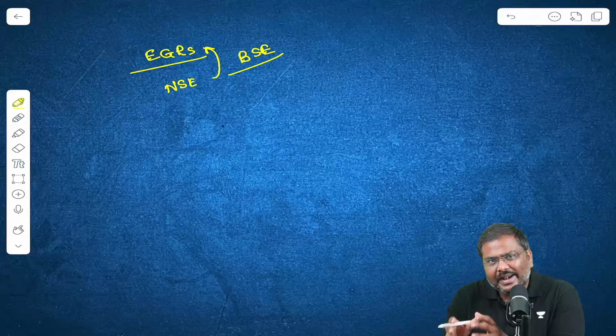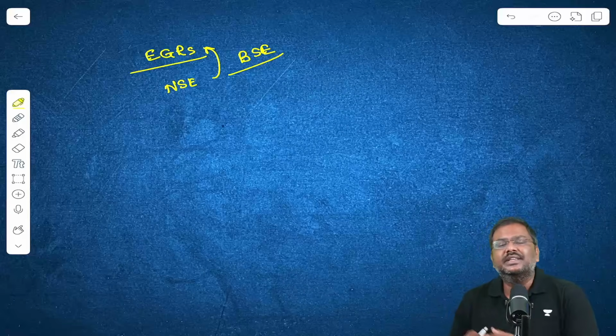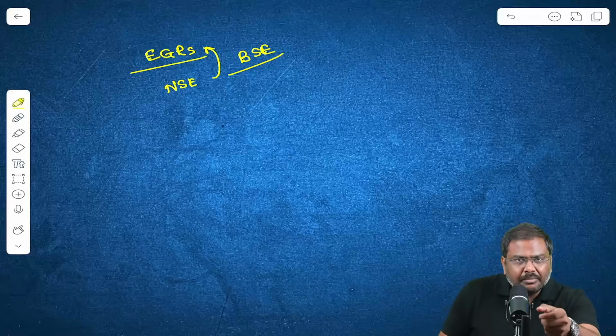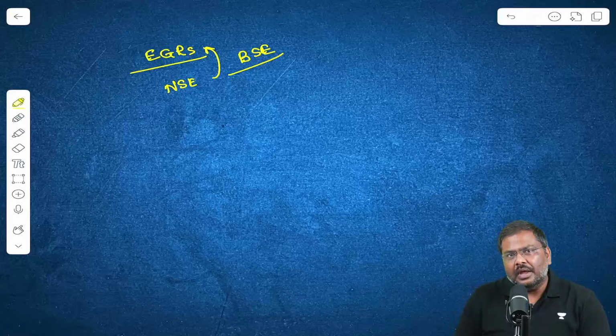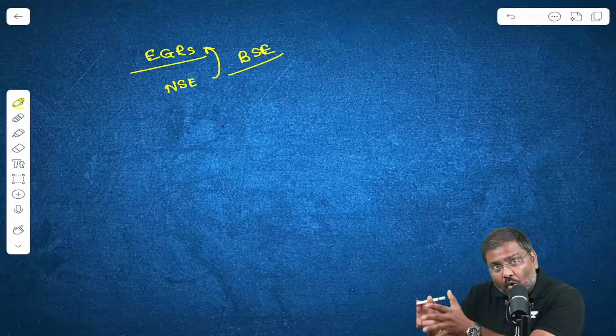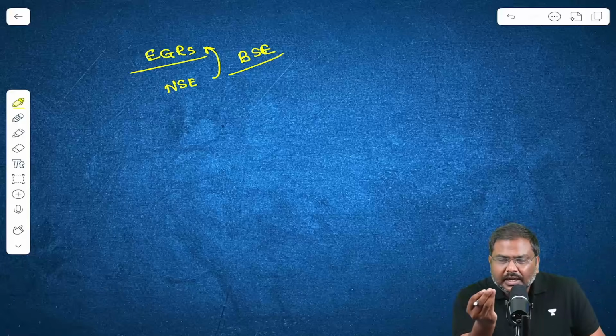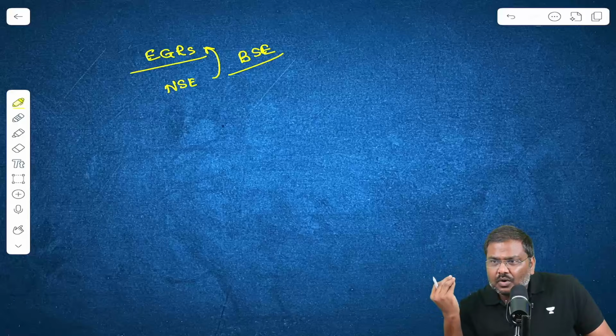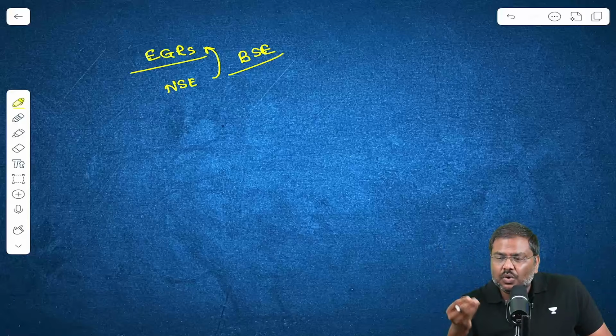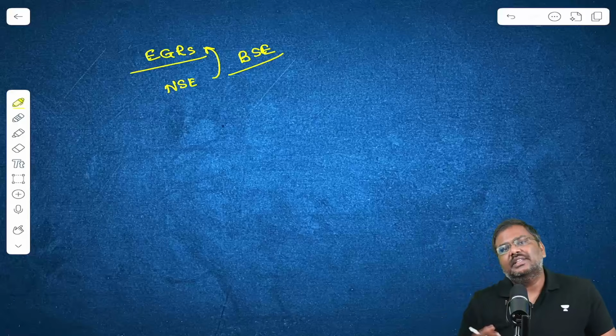What is the basic idea of electronic gold receipts? Here, the importers will bring in the gold. They will keep the gold with a vault. Because there is physical gold stored, they will issue instruments in the market on it.